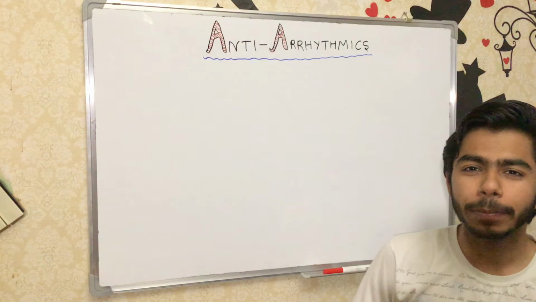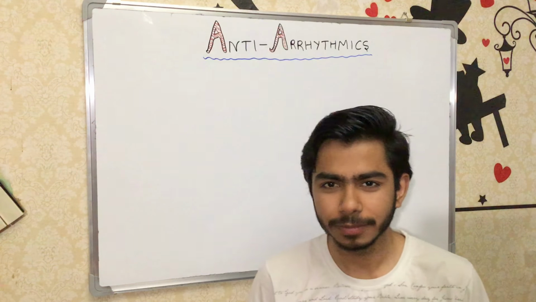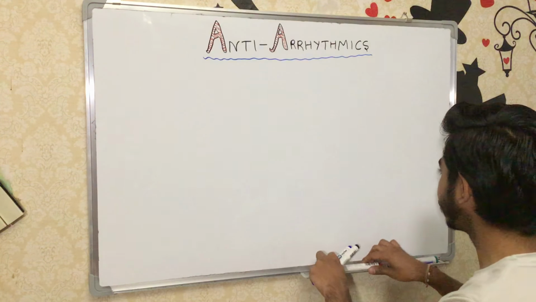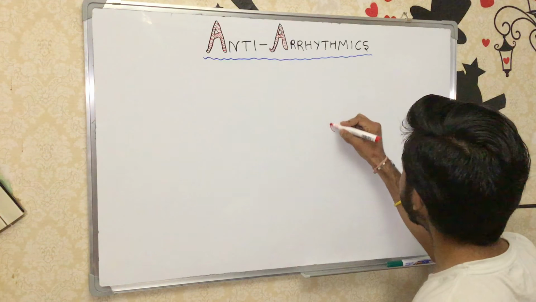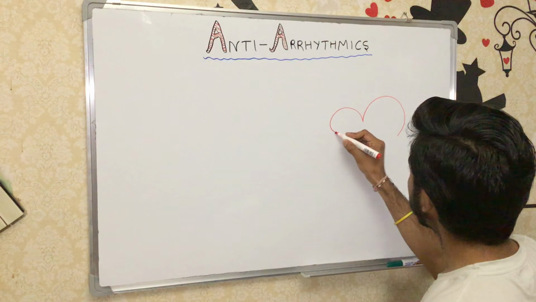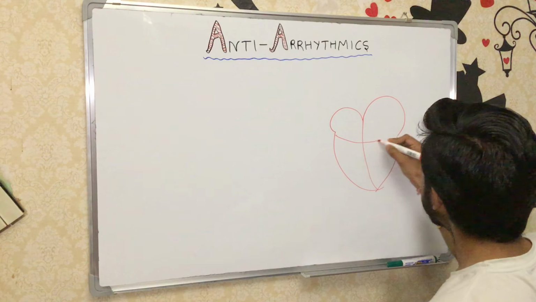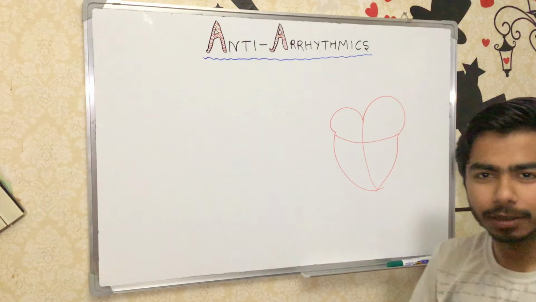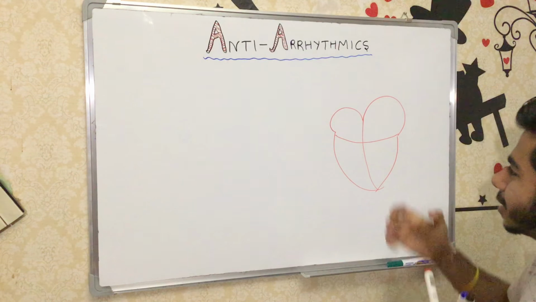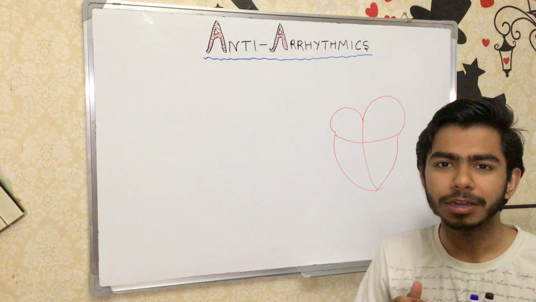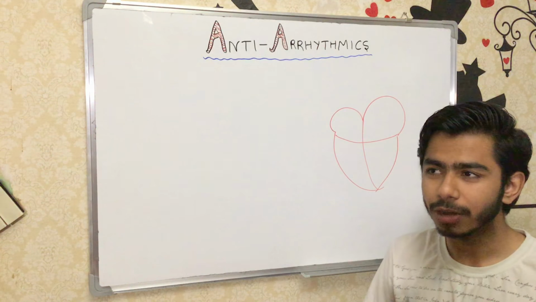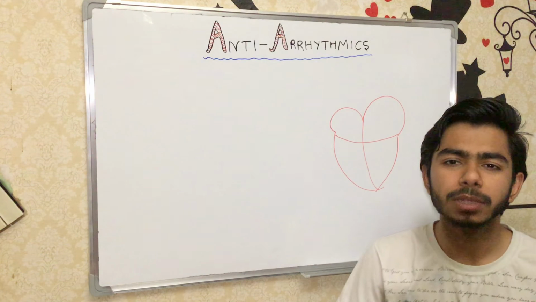Now, for the pumping function of our heart, for example, this is our heart, a very basic diagram. For the pumping ability of our heart, there is a conduction system going on regularly, due to which our heart is able to pump the blood.